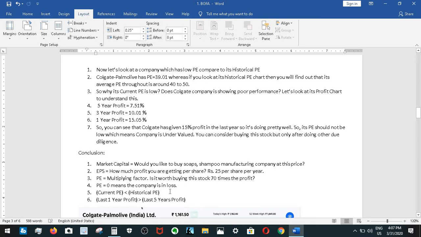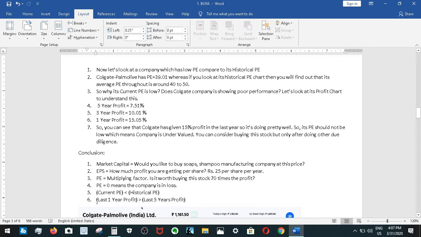Earnings per share is how much profit you're getting per share, rupees 25 per share per year. PE is the multiplier factor. Basically, is it worth buying this stock at 70 times? Like 1 रुपया पाने के लिए would you like to give 70 rupees? That is the question. And PE 0 means the company is in loss. So company कमाई नहीं दे तो क्या देगी? So you have to find the stocks whose current PE is less than historical PE. If it is, then it could be a good stock.